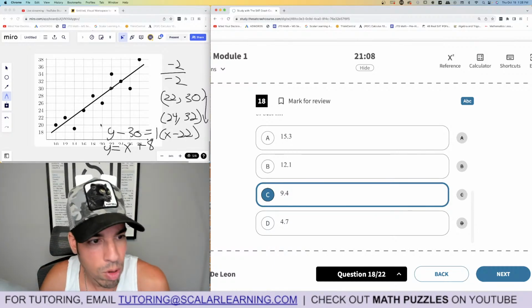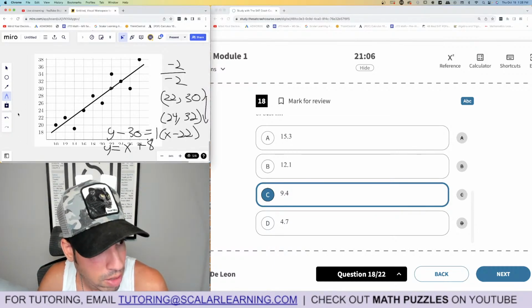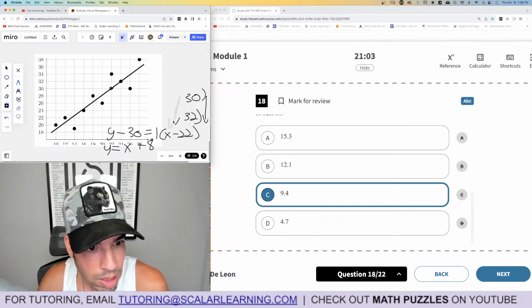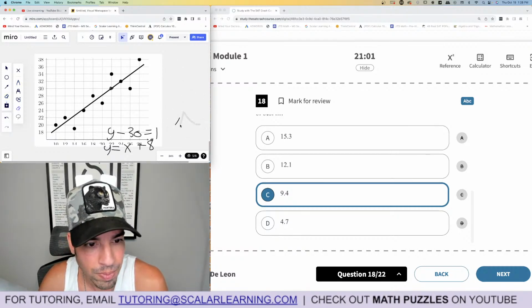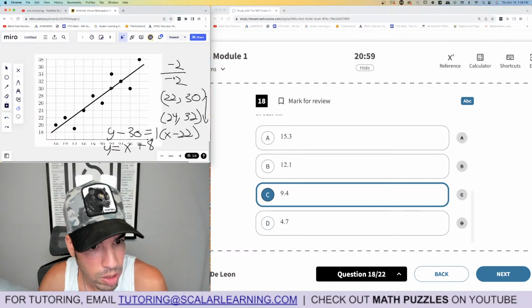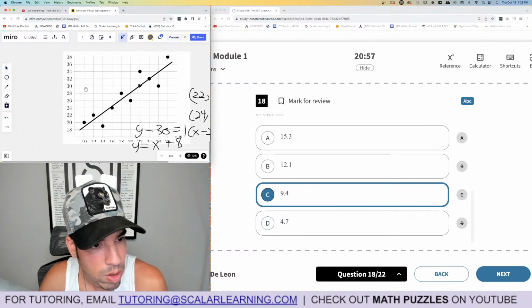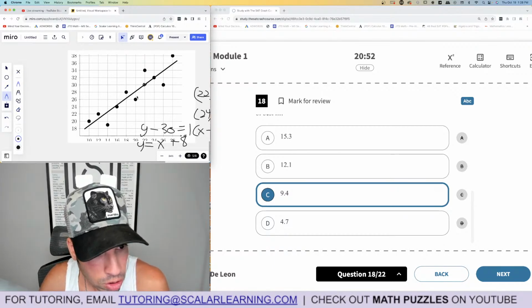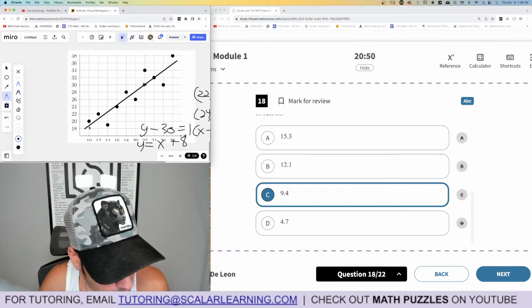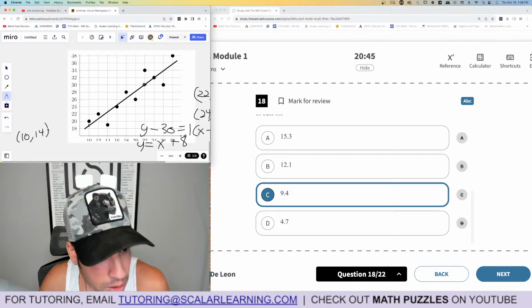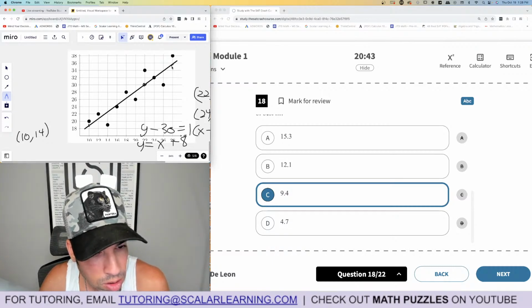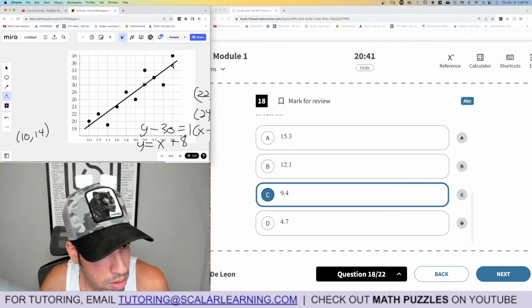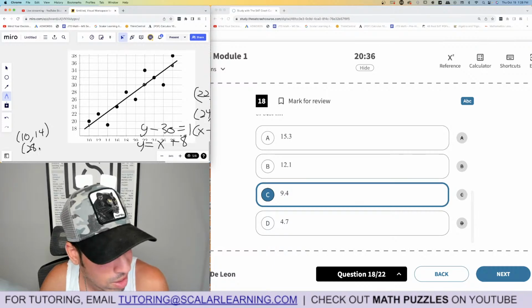Okay, let me do a better point selection because that feels a little rough. I shouldn't have chosen them so close together, and I think that's the issue. Actually, let me not erase all this. Let's just make a little room. Usually, which I should have done here, pick points farther apart. Those points just looked so nice, but let's see, let's make that 10 and 14. And then up here it looks like 28 and, let's round up, 36.